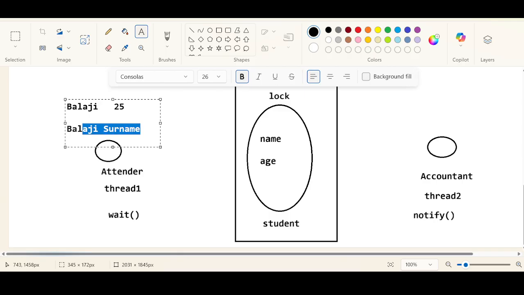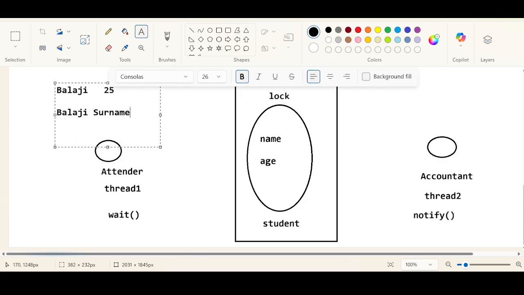This write operation and the read operation, you are indirectly doing the write operation and read operation, but not at the same time. Both are happening at different times. They are not getting updated at the same time. If they were getting updated at the same time, there would be data inconsistency. You are avoiding that. You have chosen the synchronized area, which will ensure that only one thread gets access.